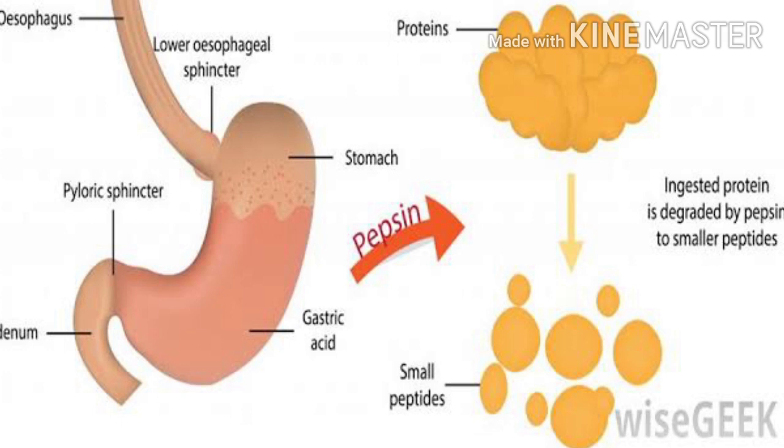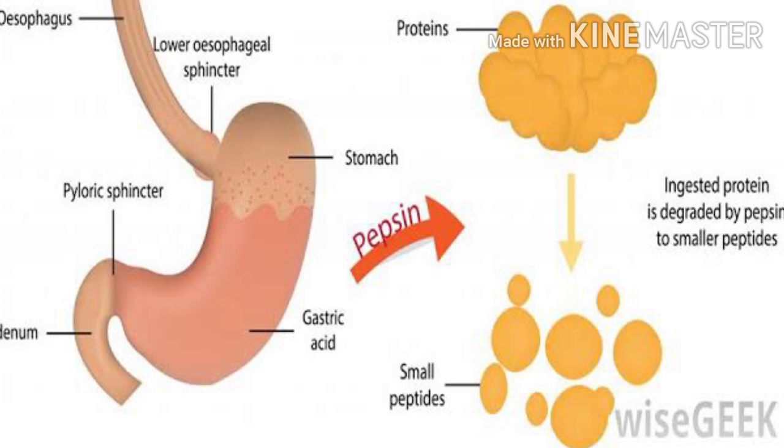The stomach releases one juice called gastric juice. That is nothing but HCl, or hydrochloric acid, and one enzyme called pepsin. The pepsin enzyme is released in the stomach along with the gastric juice. What is the role of gastric juice? It kills the microorganisms that entered the stomach. That means HCl is responsible for killing microorganisms. Whatever microorganisms enter the stomach, hydrochloric acid kills them.